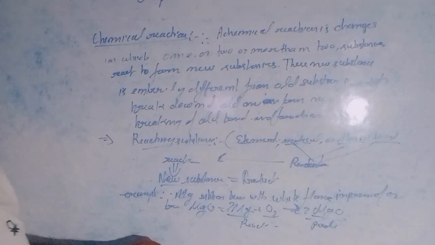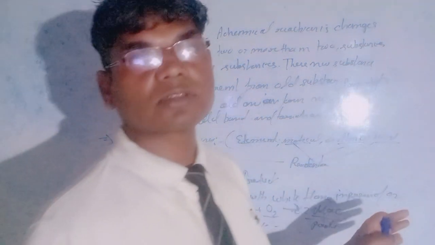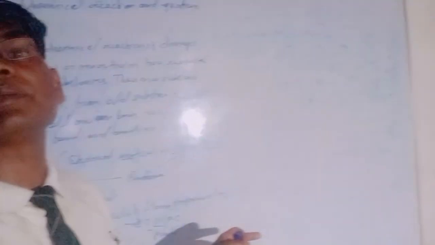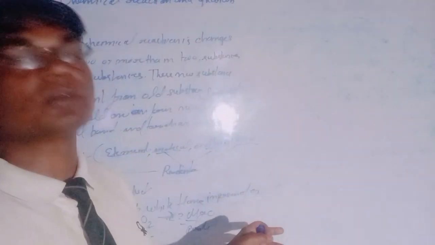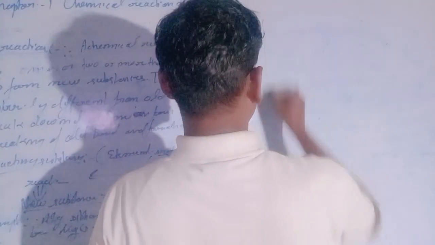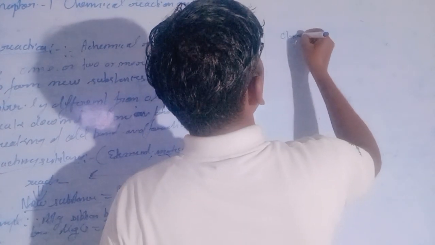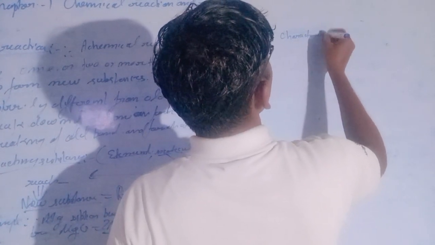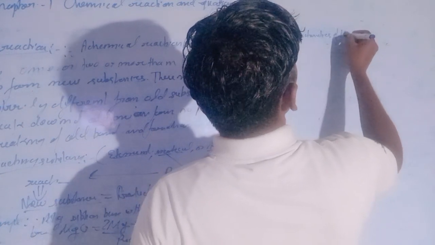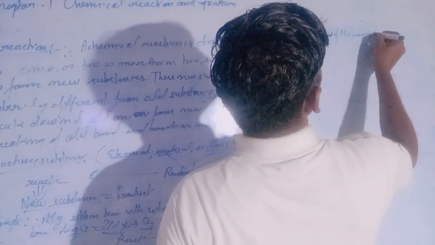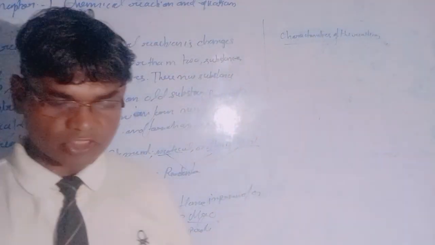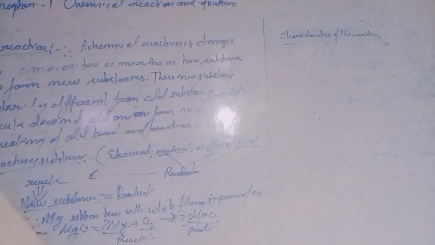Now we will discuss the chemical characteristics of reactions. There are different characteristics of reactions. Each reaction has some characteristics, and most reactions are accompanied by some observational changes.